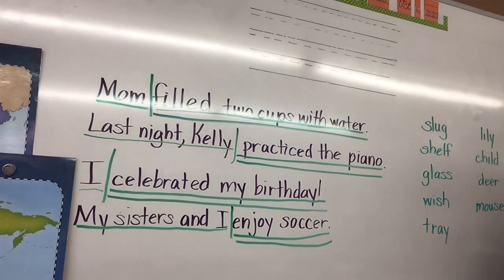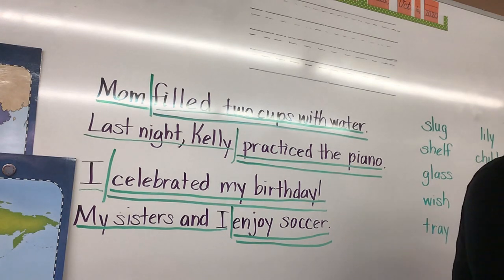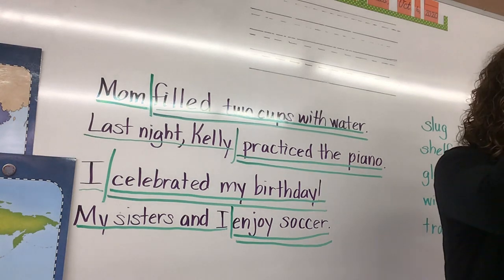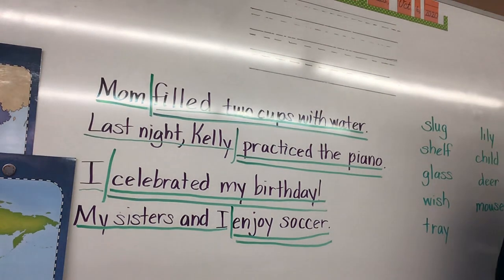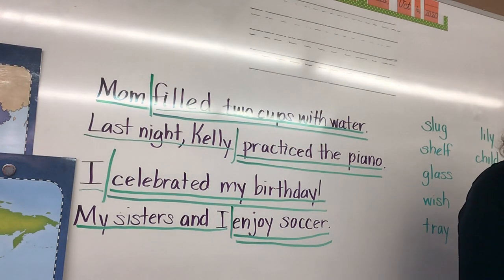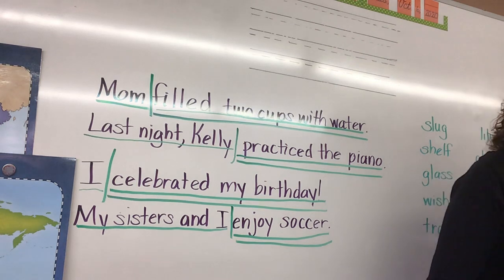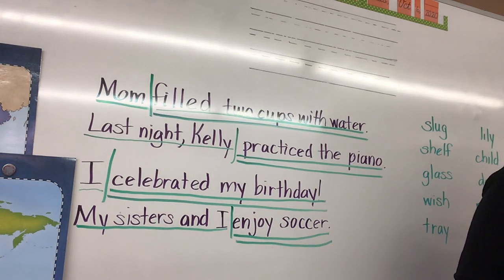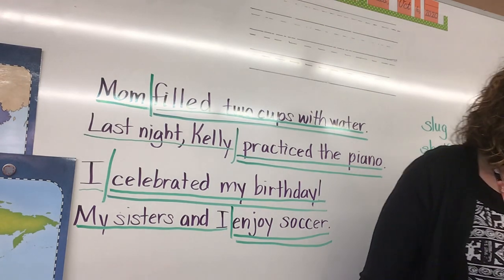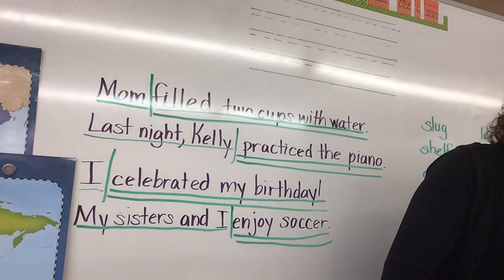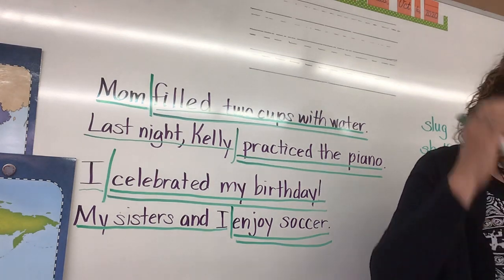Okay? Now, the next thing we're going to do is we are going to star today's paper, Remember A. So everybody, get today's paper, page 36. And I want you to star that because there is a section on your test just like this. So make sure page 36 is on top. And put a red star by it. You can use a colored pencil or you can use your pen. And it says to circle all the singular nouns and draw a box around all the plural nouns.